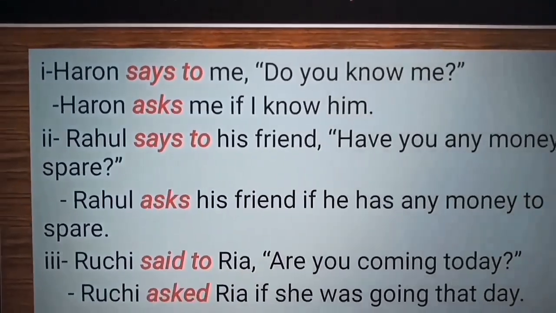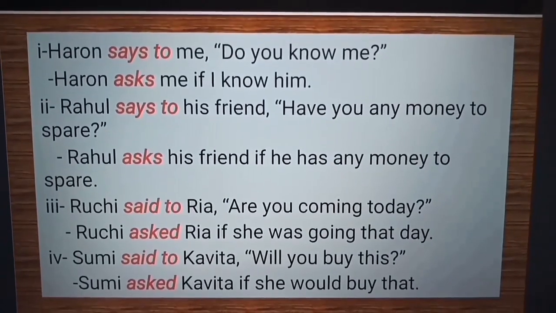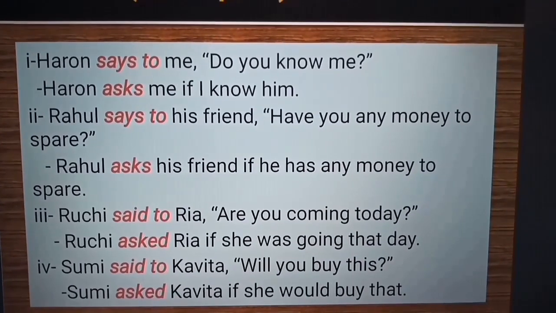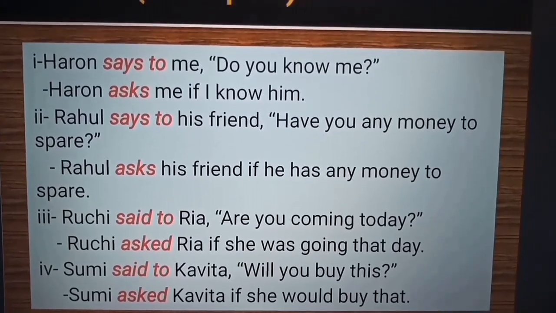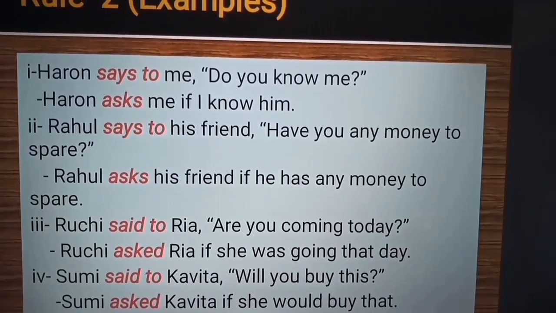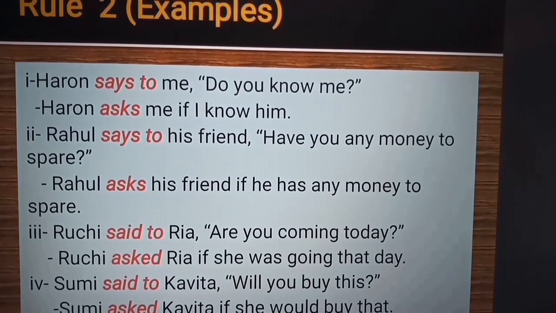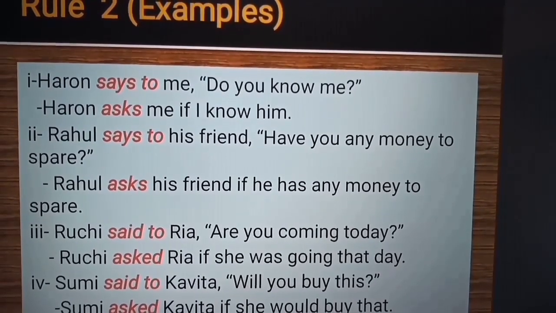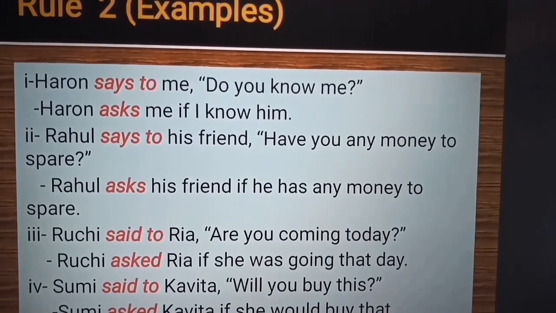So now Rahul says to his friend, "Have you any money to spare?" Says to again will get replaced by asks. Since my question begins with an auxiliary verb, my inverted commas will get replaced by if, and says to will change to asks.